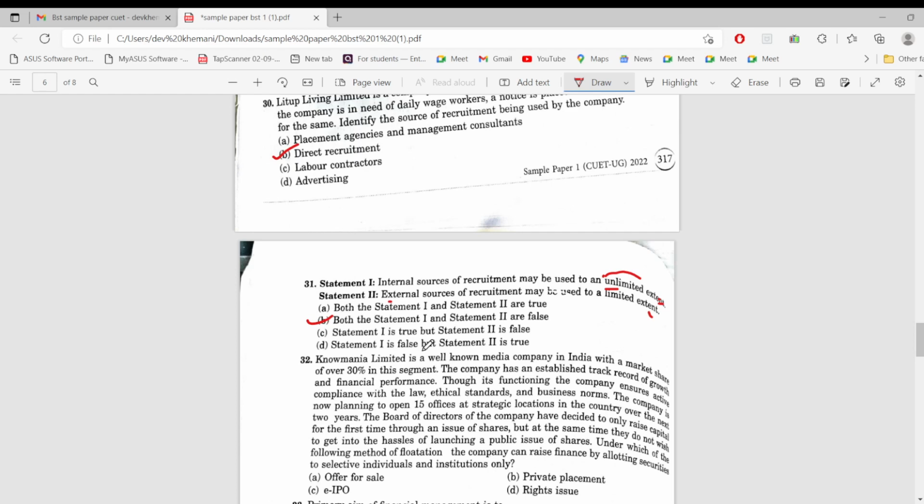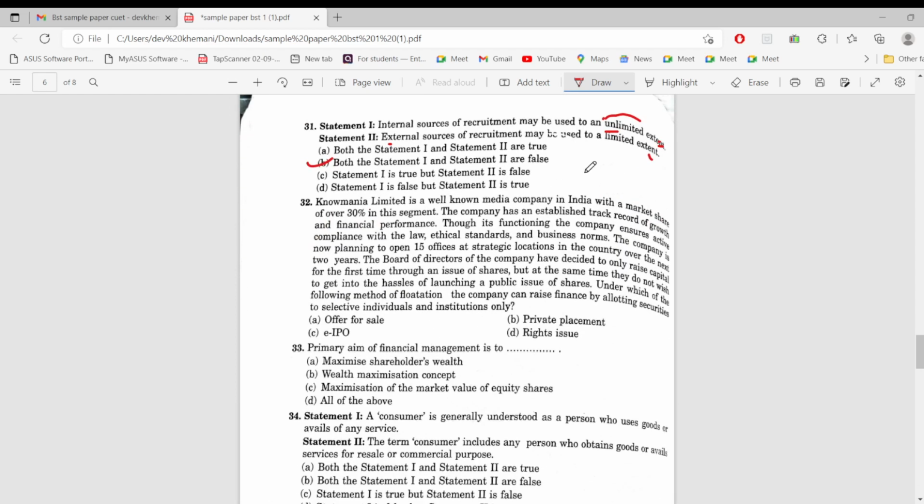Okay. So No Mania Limited is a well-known media company in India with a market share of over 30% in this segment. Company has an established track record of growth and financial performance. Through its functioning, the company ensures active compliance with law and ethical standards. Now, the company is planning to open 15 offices at strategic locations in the country over the next 2 years.